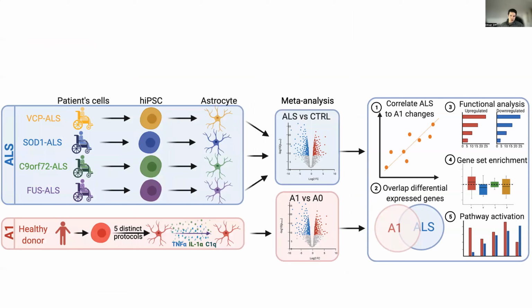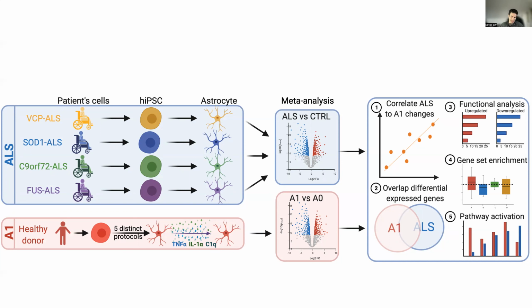Because of these inflammatory properties of ALS astrocytes, we were interested to know how they compare to neurotoxic astrocytes that have been treated with TNF-alpha, interleukin-1 alpha, and C1q, also known as A1 astrocytes. I searched for all publicly available iPSC-derived astrocytes that had been treated with these pro-inflammatory cytokines and meta-analyzed them in the same way as I did for the ALS astrocytes.